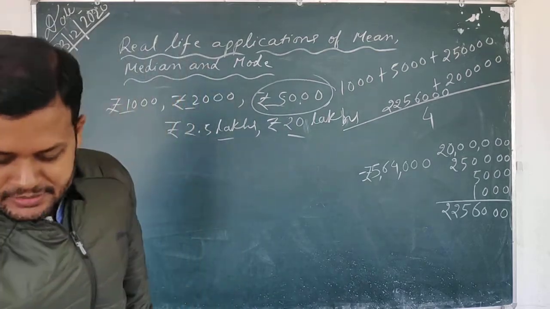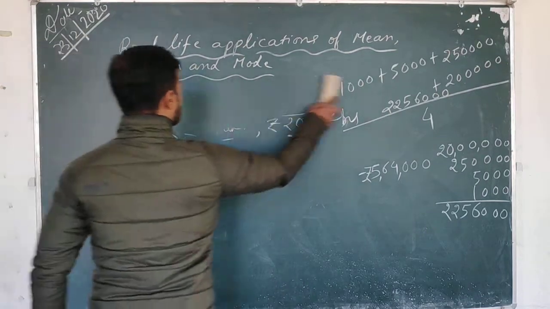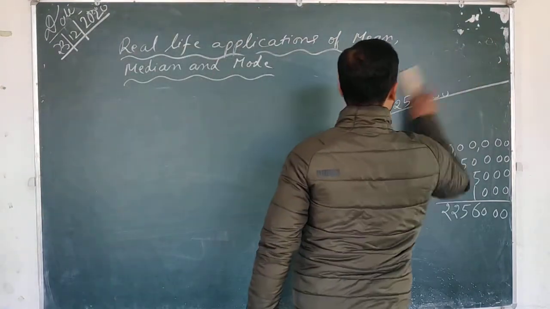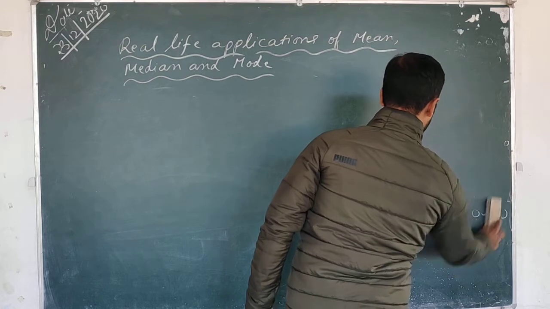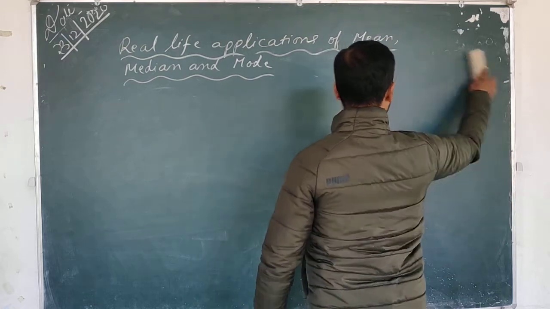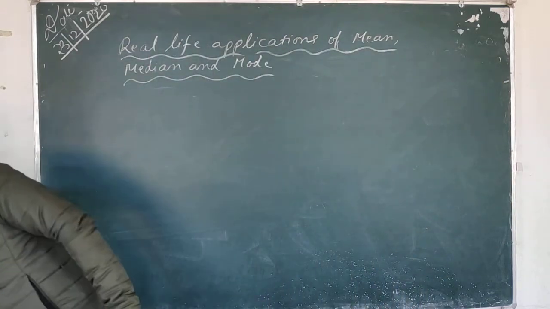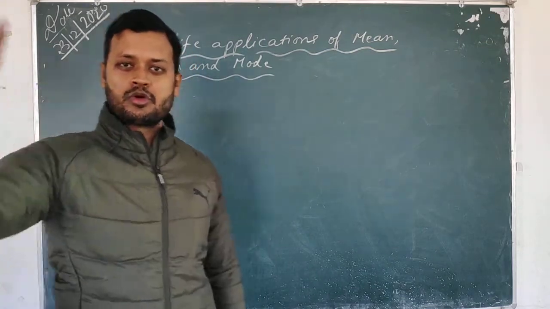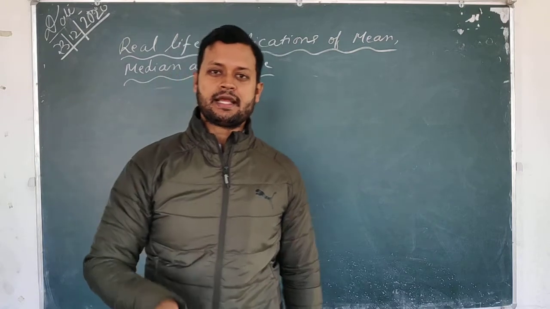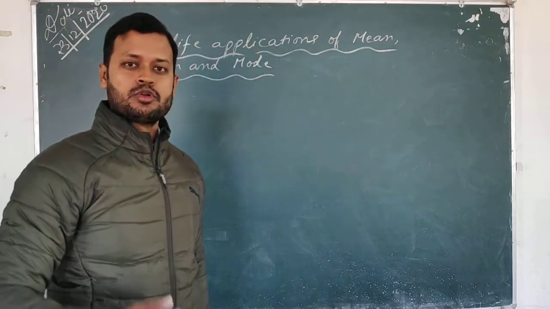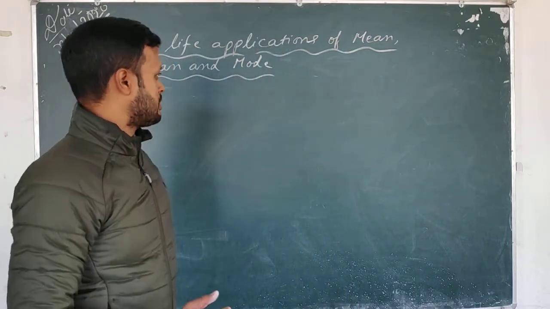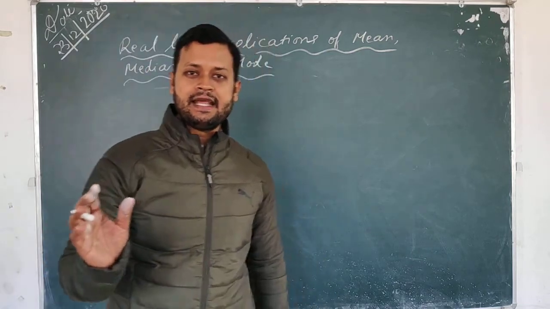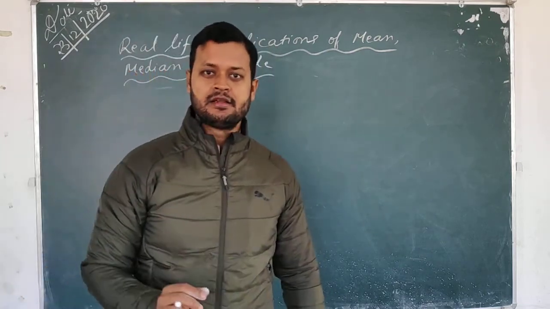Okay, so next comes the usefulness of mode. So let us discuss this also, because otherwise, why are we learning mean, median, and mode, isn't it? When you go to showrooms to buy clothes, you will see that M size clothes are very less.